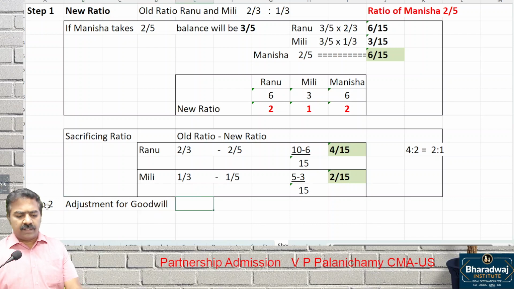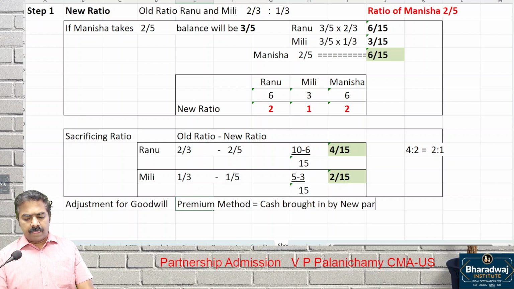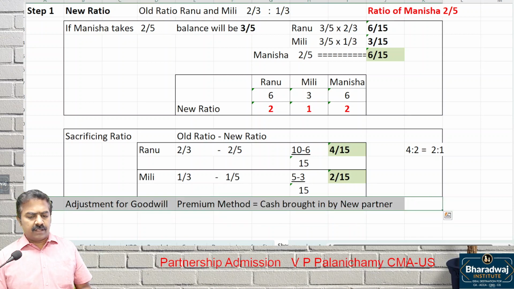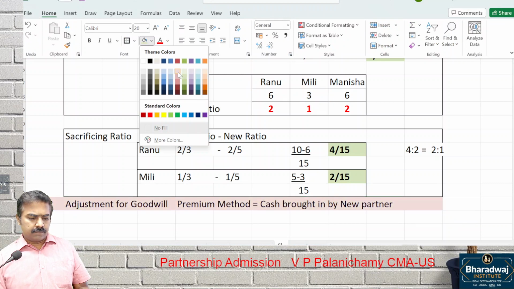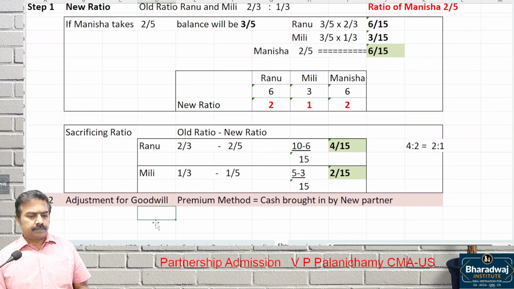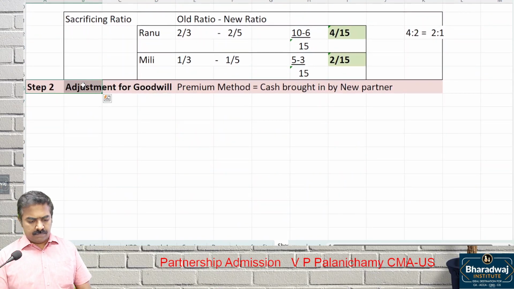Adjustment for goodwill. Premium method. We follow the premium method because cash is brought in by the new partner. What is the entry for cash brought in by the new partner?